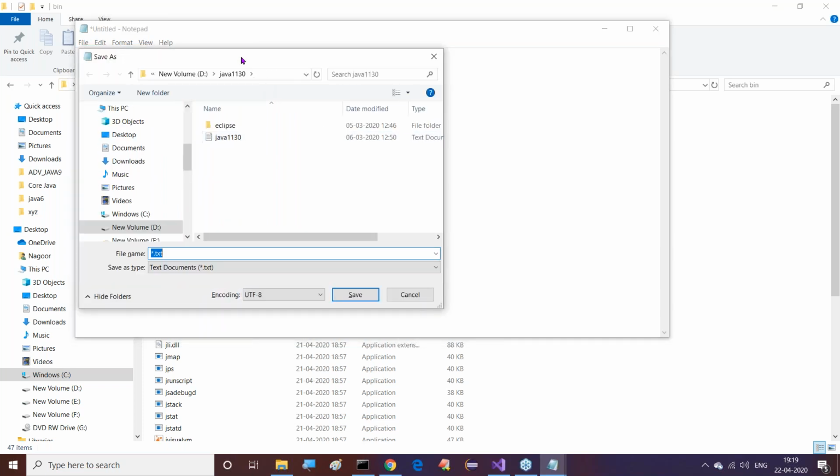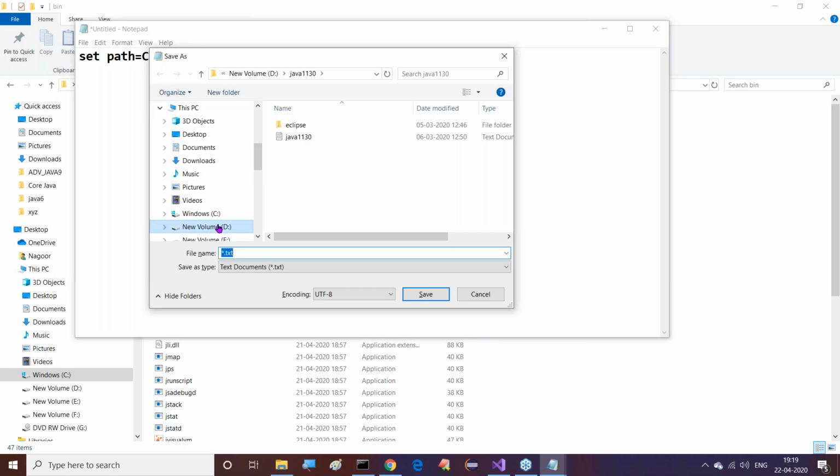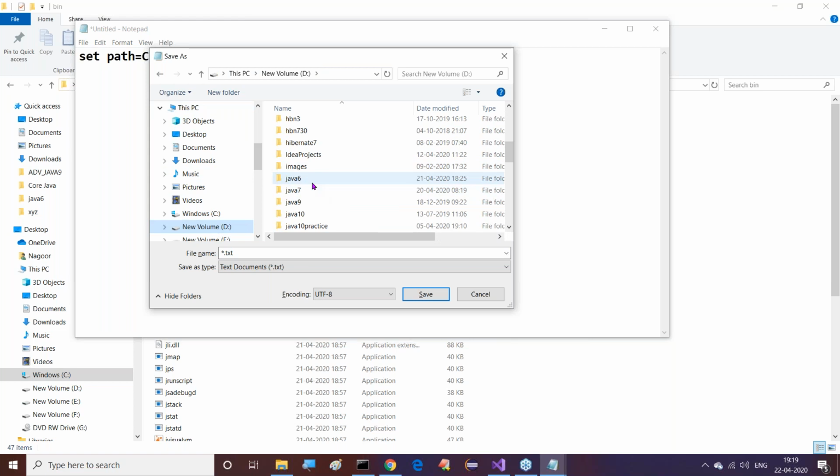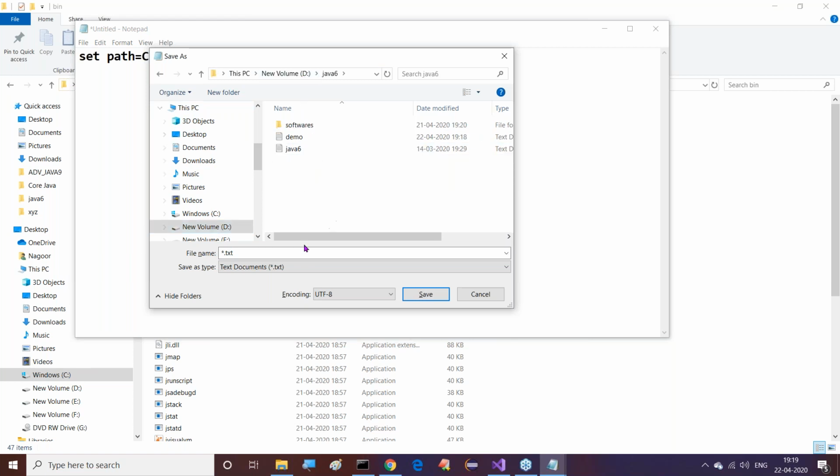Now here we need to save this. Go to our required location. For our classes, I prepared one permanent folder, the Java 6 folder in the D drive. Inside this, I want to save this. To save this file, we need to save it with the .bat extension, not with the .txt extension. Double quotation we have to take. In the double quotation, we provide the name Java 6.bat.